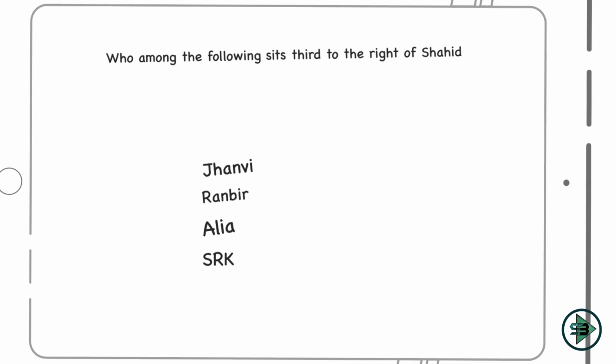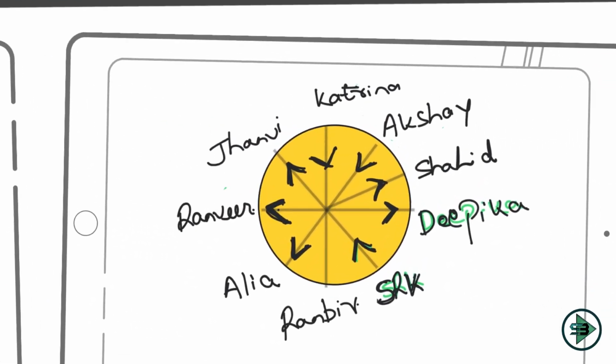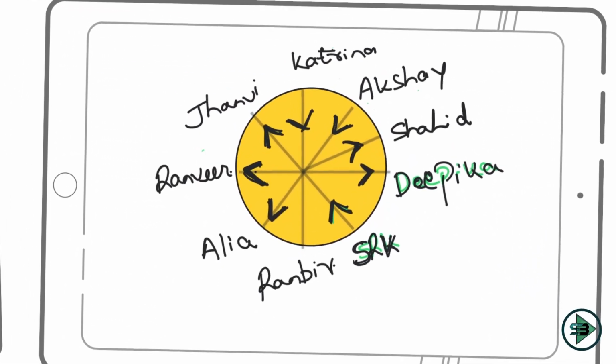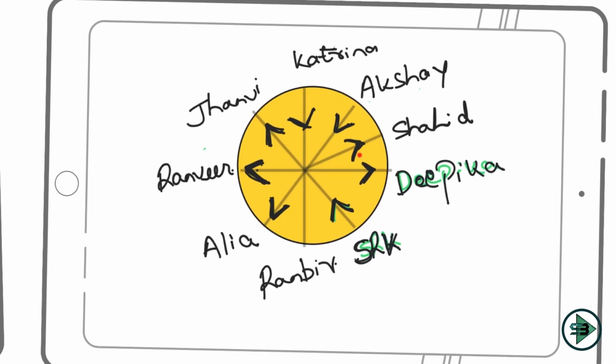The next question on the puzzle is: who among the following sits third to the right of Shahid? So I need to go third to the right of Shahid and find out who is sitting there. Shahid is looking outside, so the right would be this and the left would be this. I need to go right of Shahid, third to the right: first, second and third.